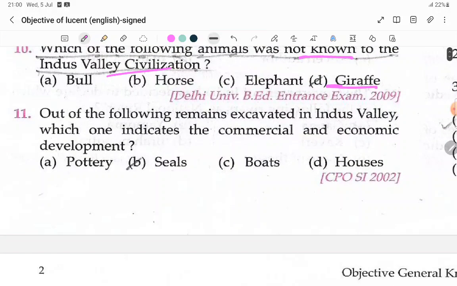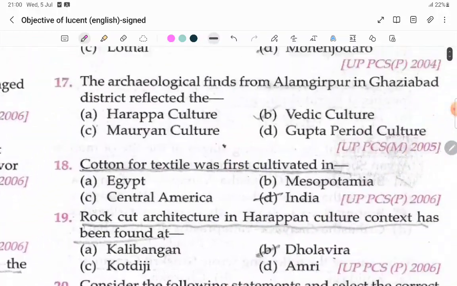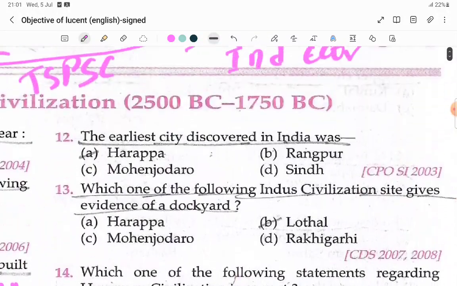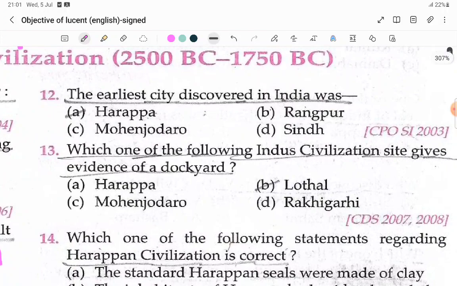Which of the remains excavated in the Indus Valley indicates commercial and economic development? They used seals. Nowadays also the Indian government uses some seals, and whenever they sell something the container will contain a seal, like rectangle or triangular seals. They were made of some material. Next, the 12th question, about the Harappan civilization period. Now we are reading the questions.